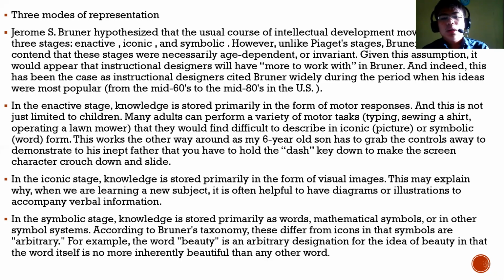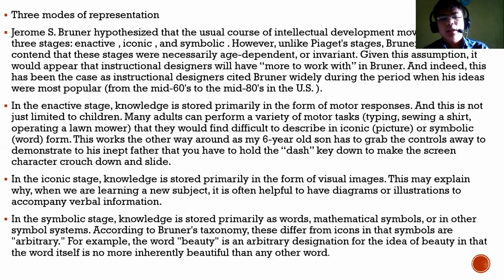For example, this works the other way around. For example, your own 6-year-old son has to grab the controls away to demonstrate to his inept father that you have to hold the dash key down to make the screen character crouch down or to make that object move.